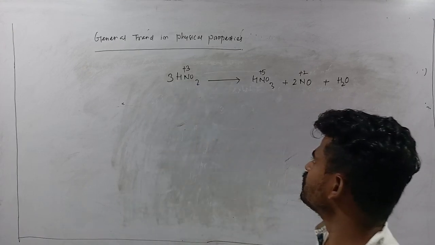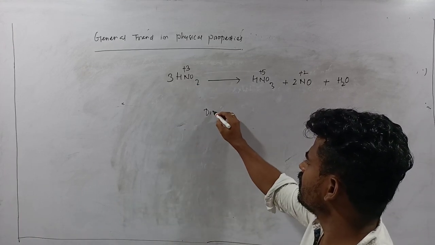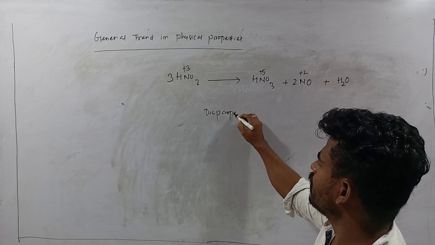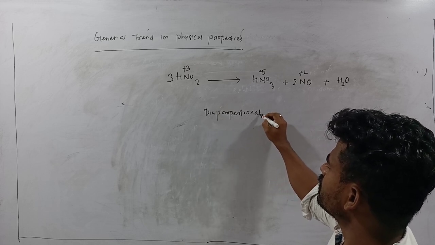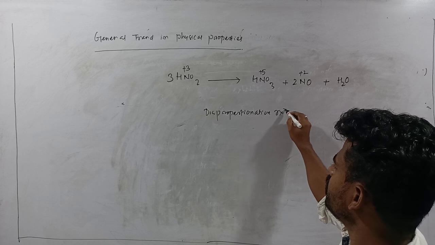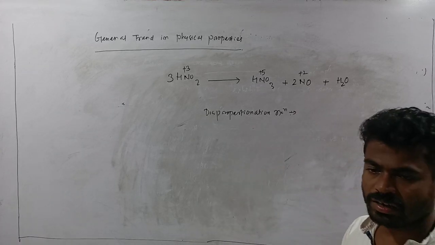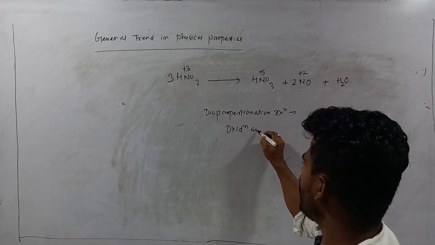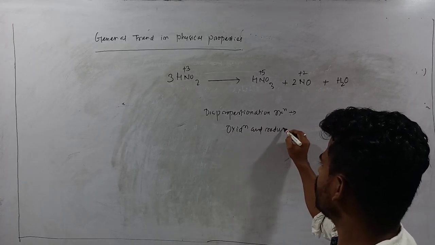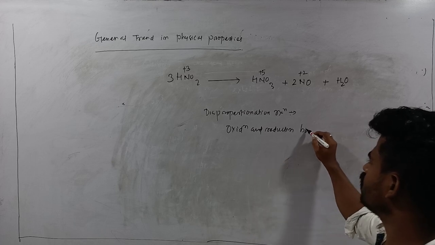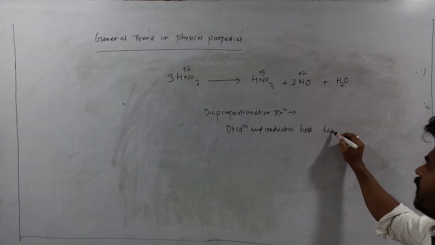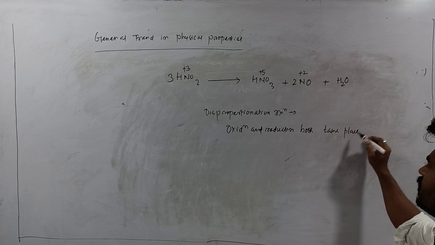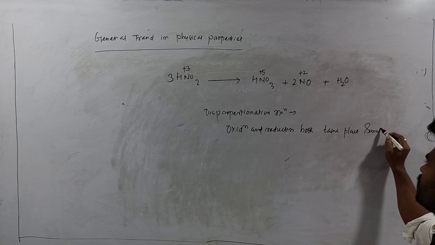The disproportionation reaction means the reaction where oxidation and reduction both take place simultaneously.